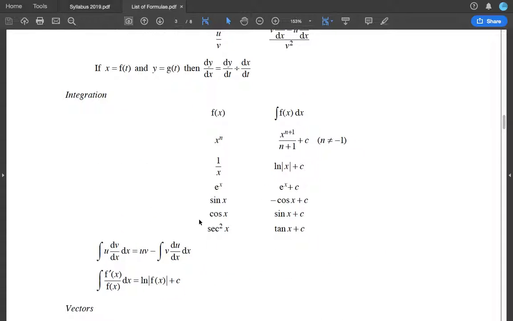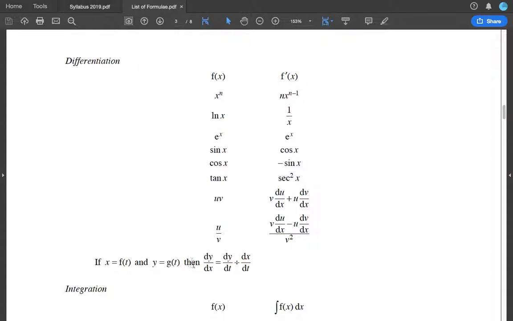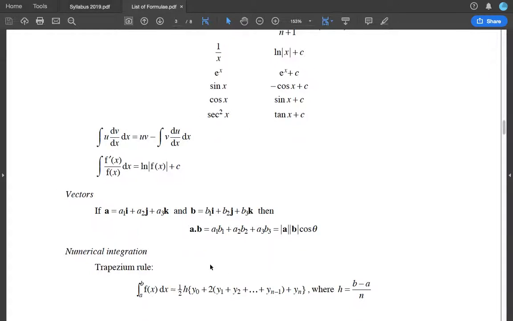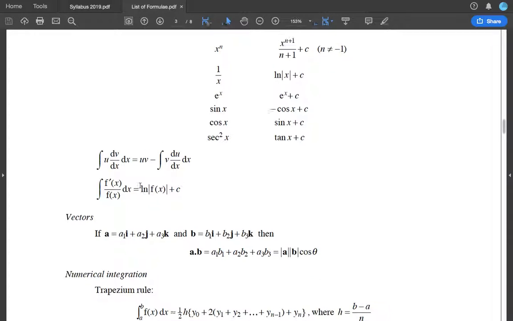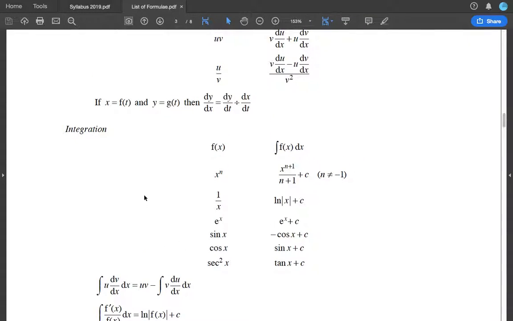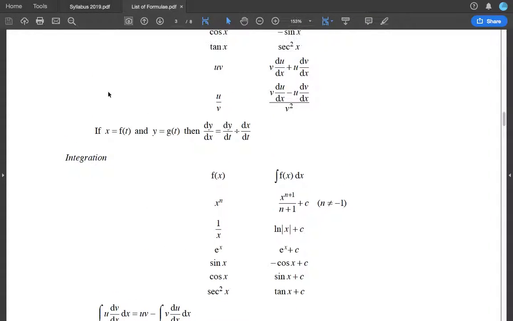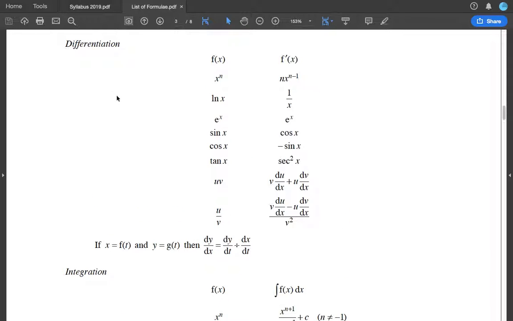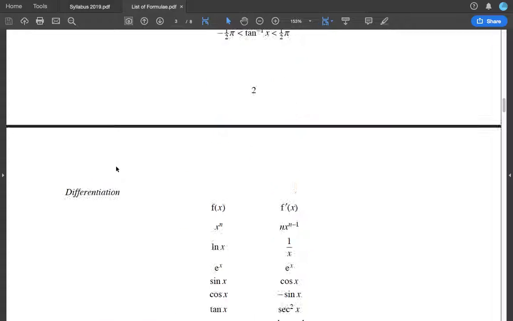This is your differentiation and integration, of course. This is the chain rule. This is the multiplication rule, the logarithm rule, and so on, so on. This is just differentiation and integration. Don't learn a lot of this in your AS. You'll only learn a few. The remaining parts are for A, the full thing.